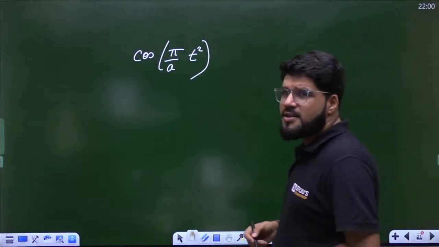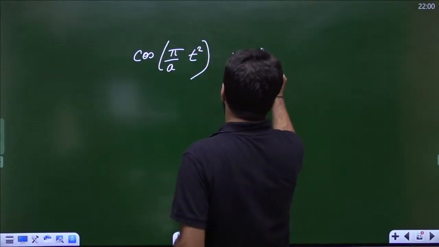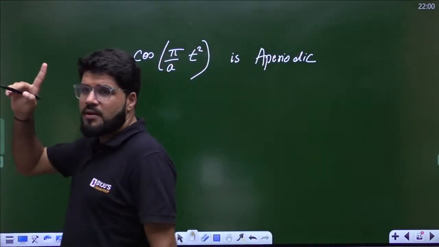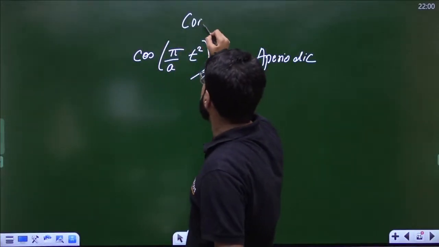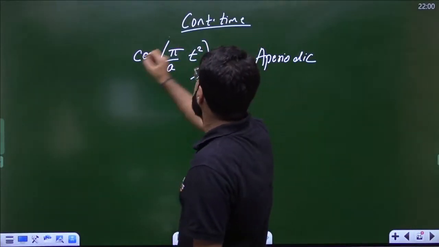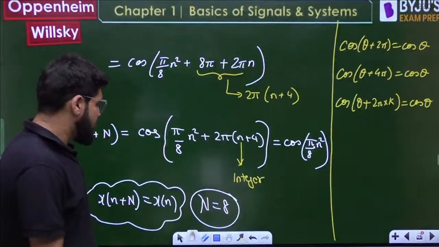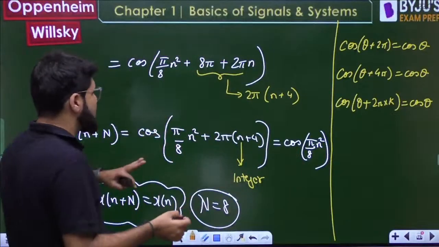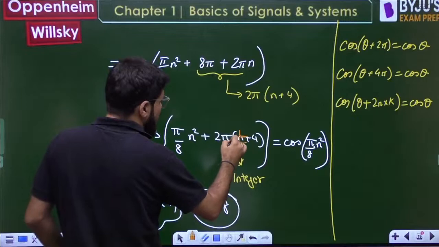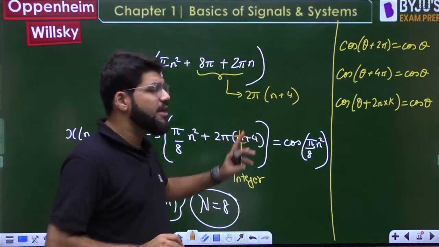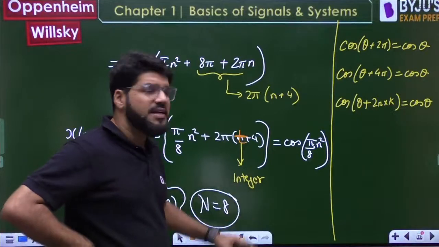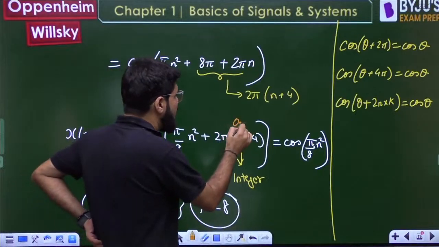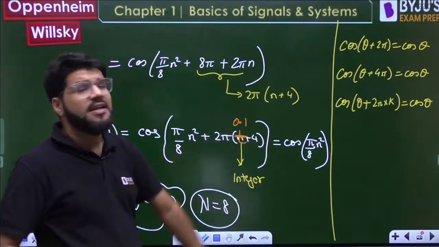Good. So if it is in the continuous time domain, that will be aperiodic, dear. Why? Let us understand from here. In the continuous domain, suppose everything else, the a plus b whole square identity will not change, but it will be a function of continuous time. So here you are going to get t plus 4. But in continuous time, is t always an integer? T can be anything. Maybe t can be 0.1, so then you have 4.1 into 2 pi. Then cos theta will not repeat.